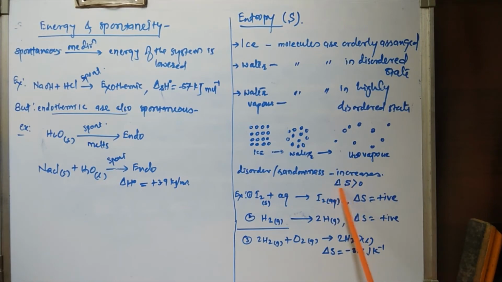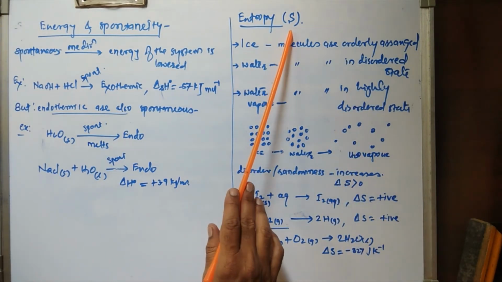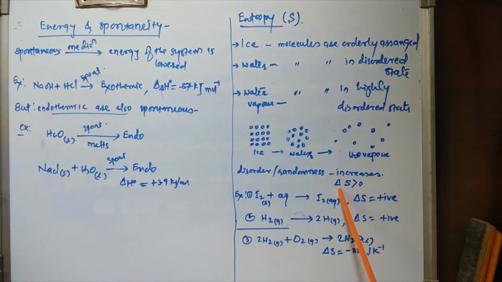That means the change in entropy. Entropy is shown by capital S and the change in entropy is shown by delta S, which is greater than 0. It is positive. Here the entropy increases while going from solid state to liquid state of water. Again, while going from the liquid state to the vapor state of water, the entropy again increases. That means delta S is always positive while going from solid to liquid, liquid to gaseous state.